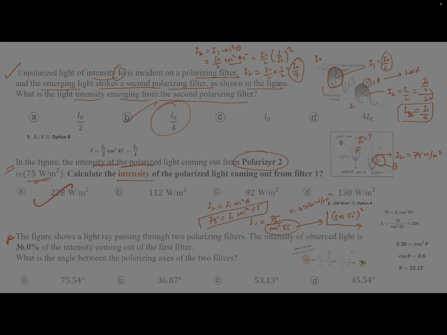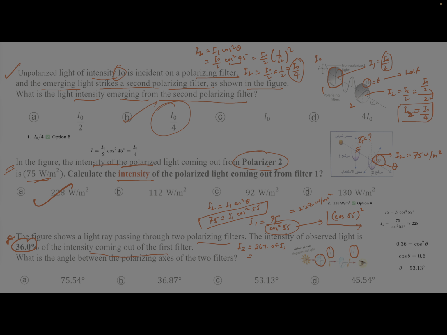This one. The next question is, the figure shows a light ray passing through two polarizer filters. The intensity of observed light is 36% of the intensity coming out of the first filter. So they are saying from the first filter, the intensity is I1. The second filter, the intensity is I2. They gave you the relation. What is the relation? That I2 is equals to 36% of I1, correct?